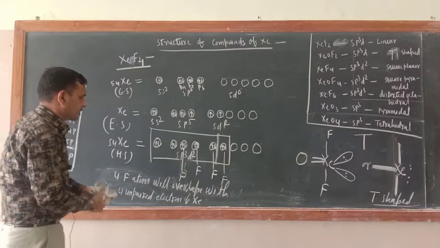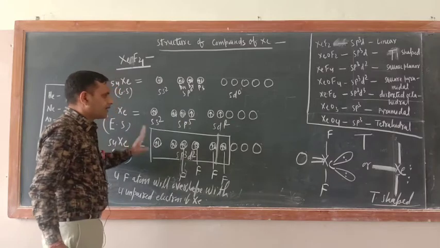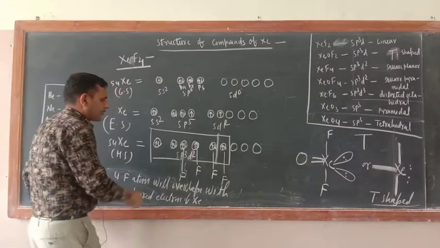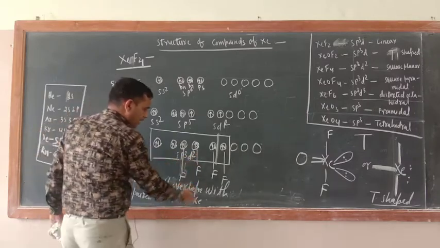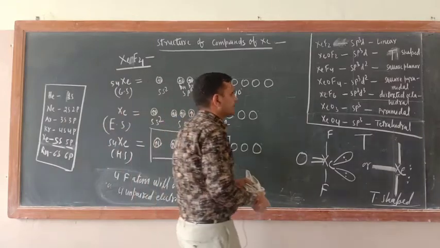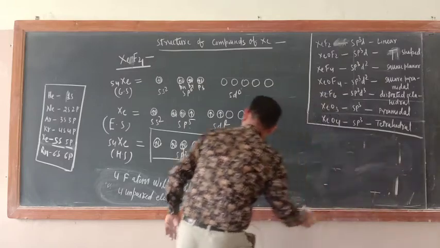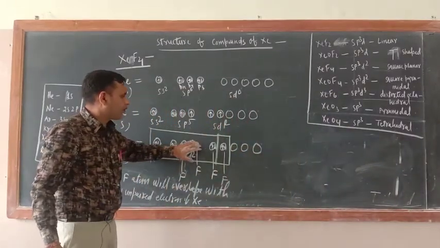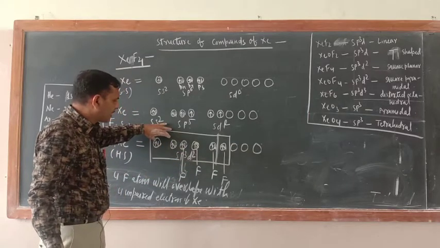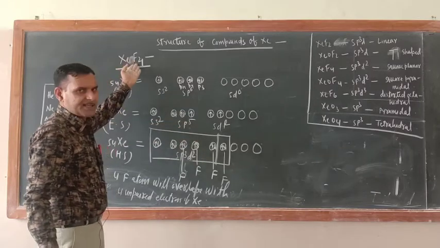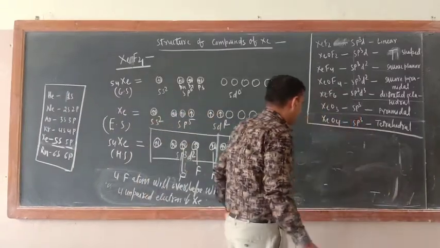Okay, so just see here, they have unpaired electrons or not? 1, 2, 3, 4. So now what would be this structure? Around the xenon how many pairs of electrons should be there? 1, 2, 3, 4, 5, 6. Out of 6, 2 will be lone pairs, 4 will be bond pairs. By seeing their chemical formula only we can say. So now their structure would be like that.